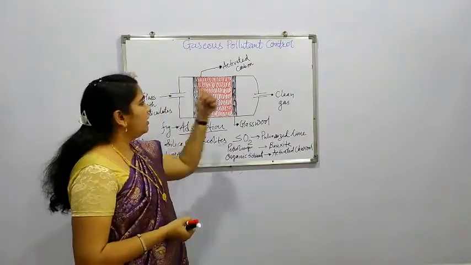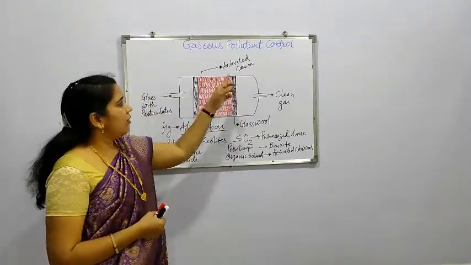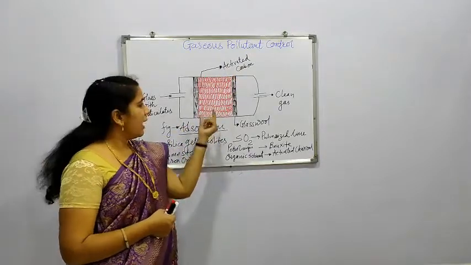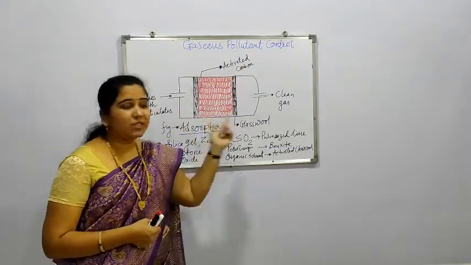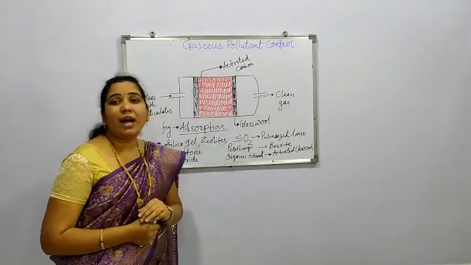Now, for this, such a construction is used, in which, for example, we have considered activated carbon at the central portion of this container, protected on both sides by glass wool.